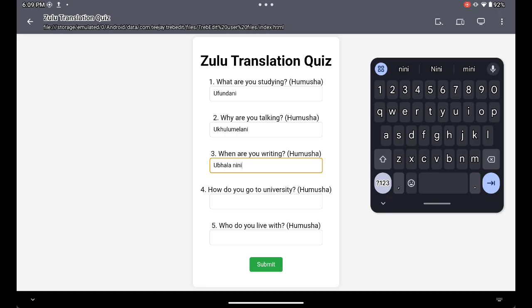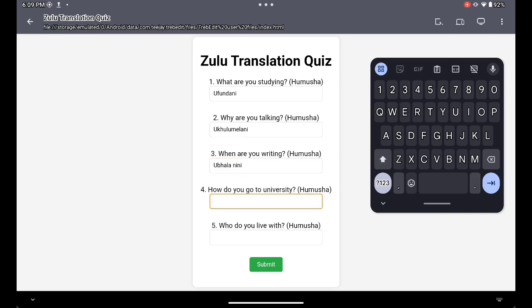Literally done. But now, let's say they had an object in a sentence. Objects will always be at the end of the sentence. For example, if this was, when are you writing the test? You'll say Ubala Nini, I test. That's how I say test. So the object will come after the last thing. But in this case, there's no object. When are you writing? It's just straightforward.